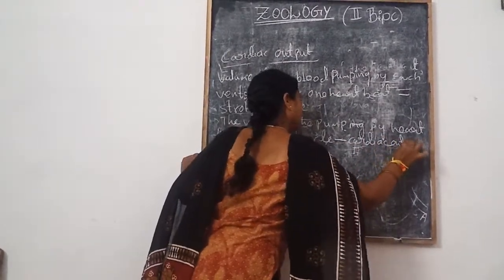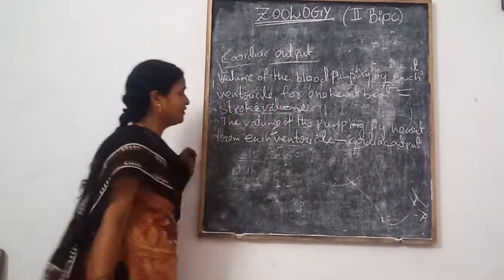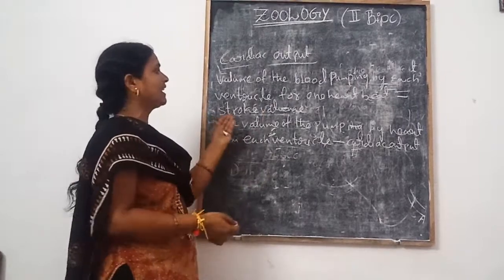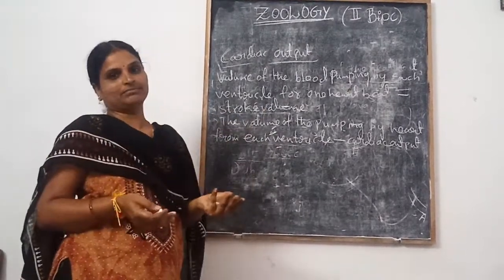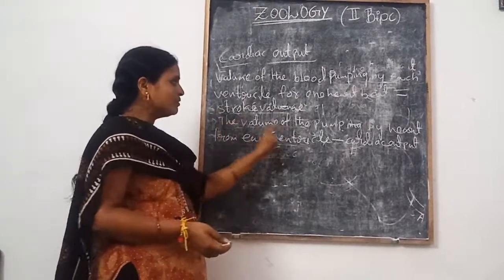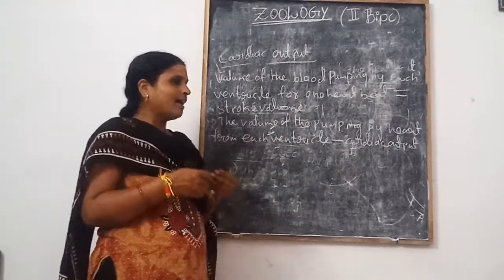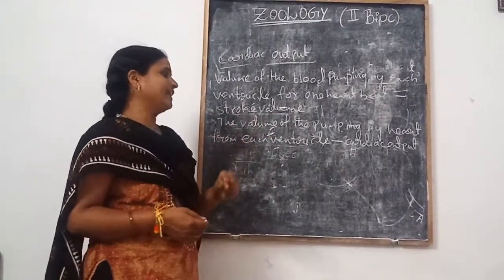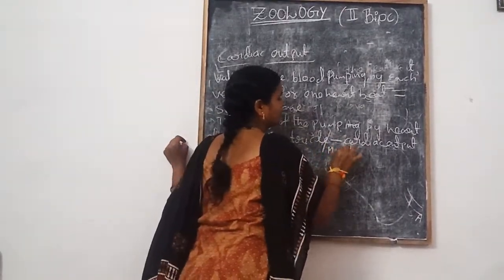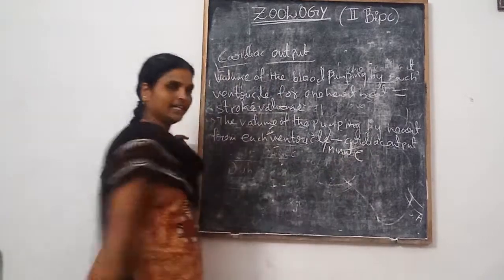Understood? To recap: the volume of blood pumped by each ventricle for one heartbeat is called stroke volume. The volume of blood pumped by the heart from each ventricle per minute is called cardiac output.